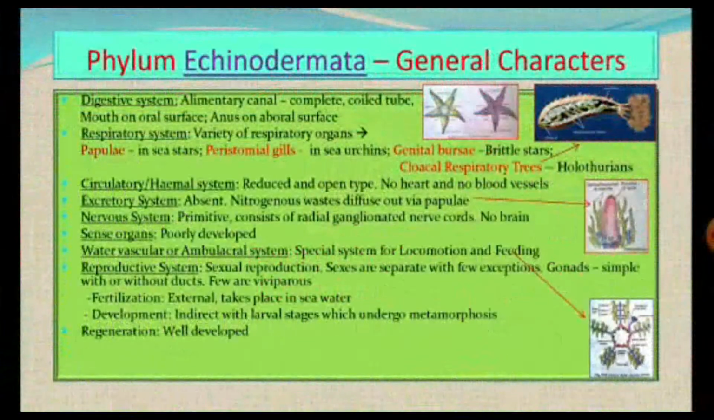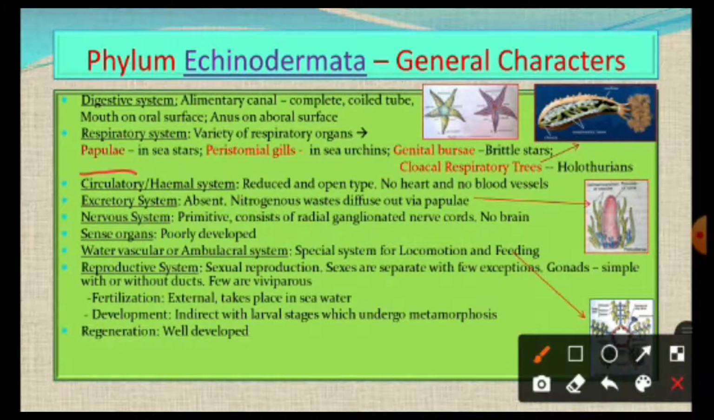Then the respiratory system: a variety of respiratory organs can be seen in various types of echinoderms. In sea stars or starfishes, the papillae are the important respiratory organs. In sea urchins or echinoids, peristomial gills are the main respiratory organs. In brittle stars or feather stars, genital bursae are the main respiratory organs, whereas in Holothuria, which are called sea cucumbers, cloacal respiratory trees present in the cloaca are the main respiratory organs.